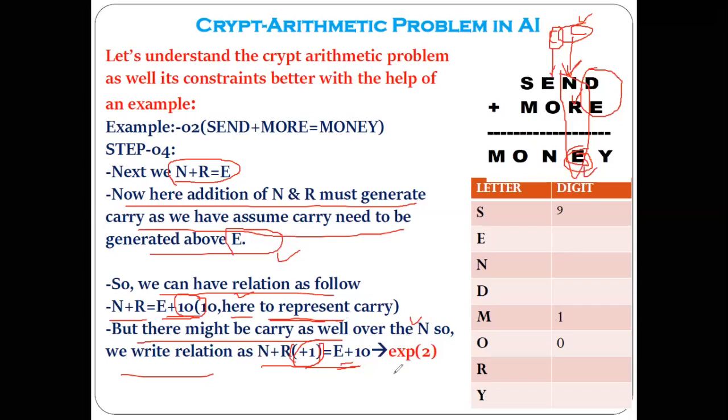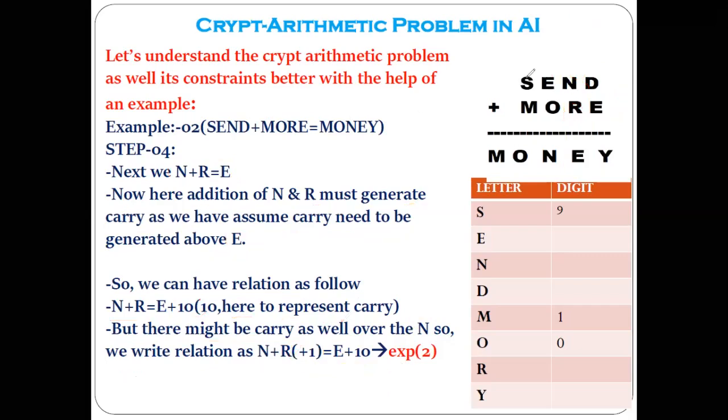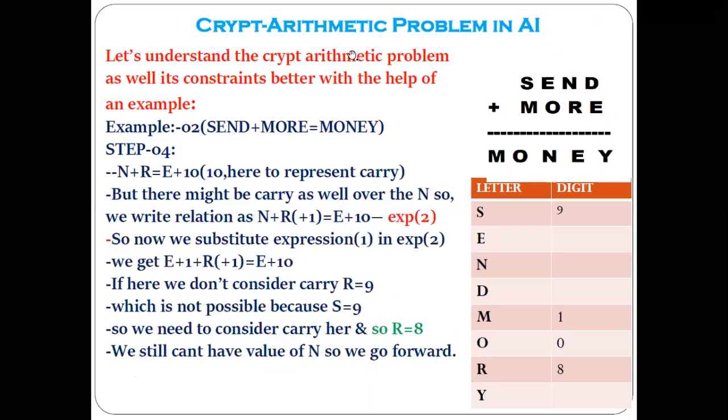So here we get the second equation: N plus R in brackets plus 1 equal to E plus 10. Okay, now let's see next.